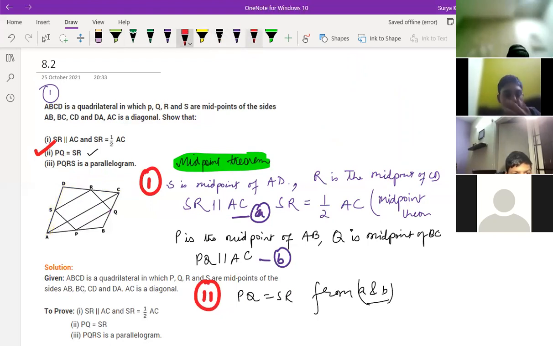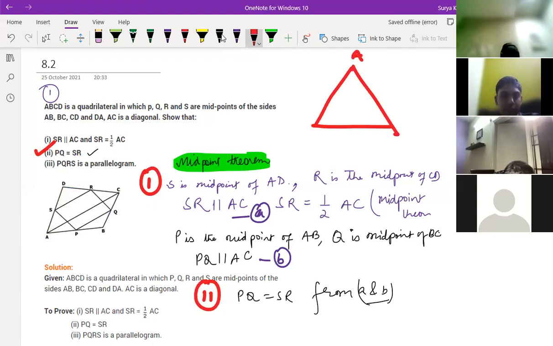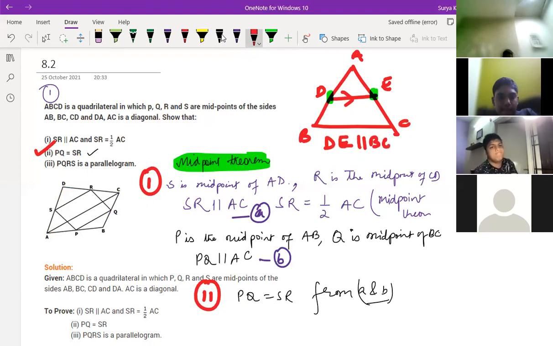See, only this triangle you see, okay? I've made it separately now. See this triangle. Name it as ABC, and this is DE, okay? So in this figure, D is the midpoint of AB and E is the midpoint of AC, okay? So the line joining DE, DE is parallel to BC, you can say first, and DE is equal to half of BC. This is the midpoint theorem.